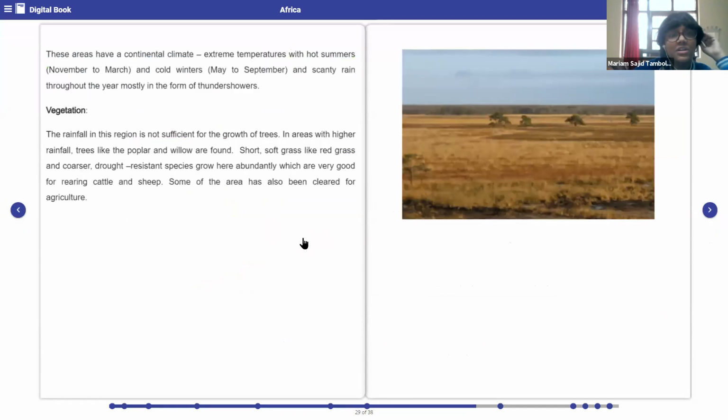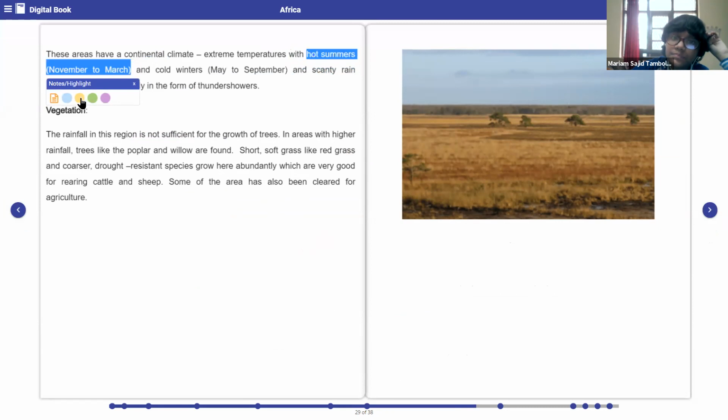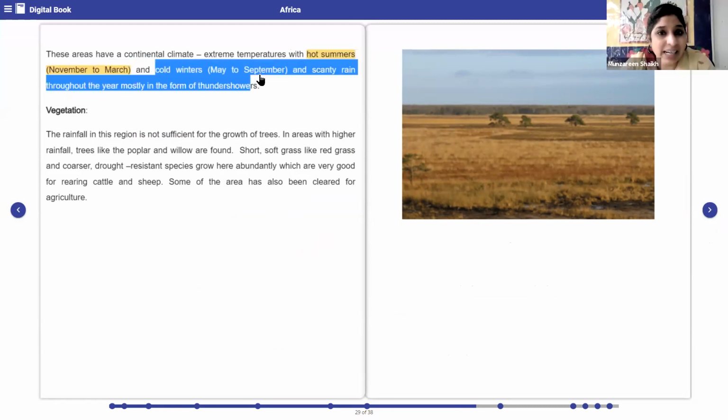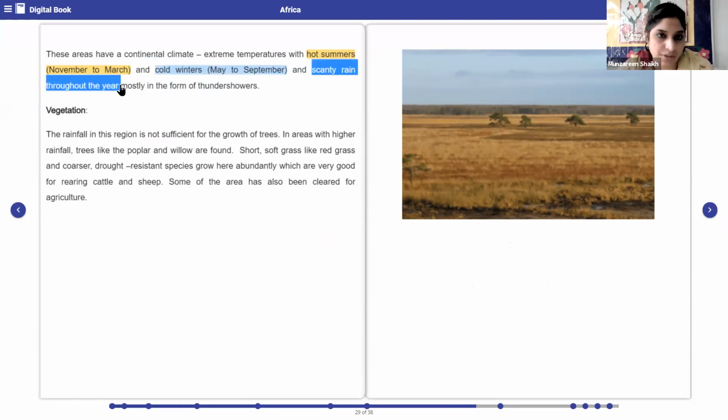These areas have continental climate, extreme temperatures with hot summers. When do we have hot summers? During November to March. And cold winters during May to September. And they have scanty rainfall. That means they have very less rainfall throughout the year, mostly in the form of thunder showers.